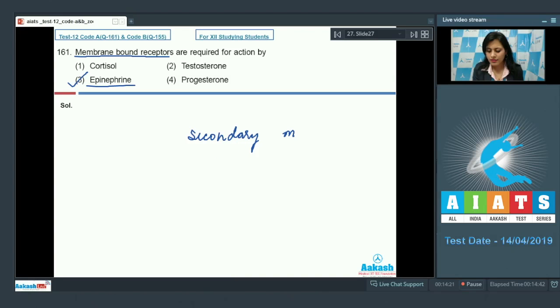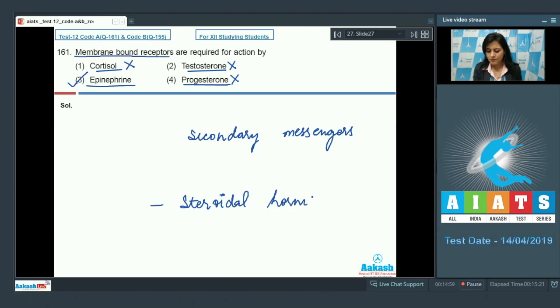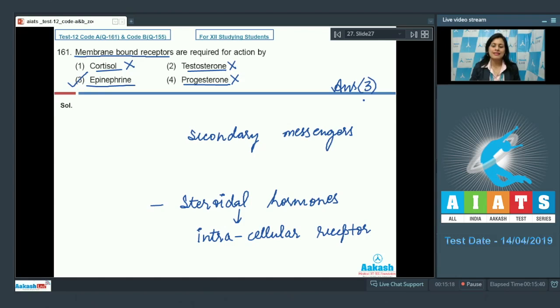secondary messengers. On the other hand, the other three options, cortisol, testosterone and progesterone, are the incorrect options because these hormones are steroidal in nature and they can directly pass the membrane and interact with intracellular receptors. So, steroidal hormones interact with intracellular receptors for their optimal activity. So the correct answer is option number 3. Let's discuss our next question.